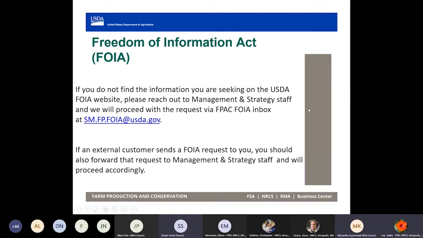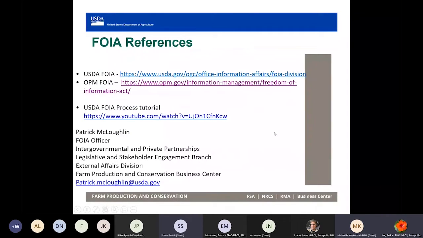They ask that all information requests be put in through the management and strategy team. So you can send myself or Ramon an email, and then we'll follow up with the FOIA request. After this presentation, all the slides will be sent out so you have a copy of the references. If you have any information or requests, Patrick is the person over it for NHQ.